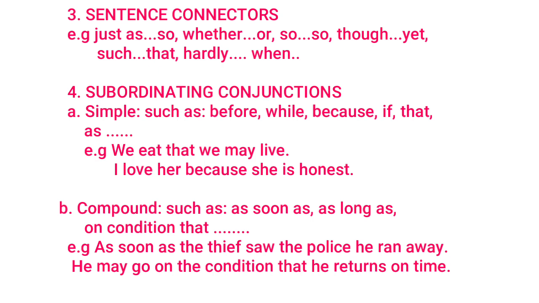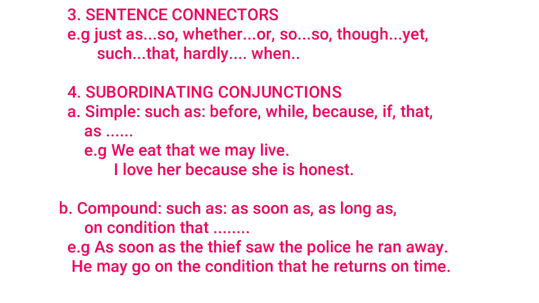Then at the fourth point we have the subordinating conjunctions. Take for example, the first, a simple conjunction, such as before, while, because, if, that and as. For example, we eat that we may live, and I love her because she is honest.